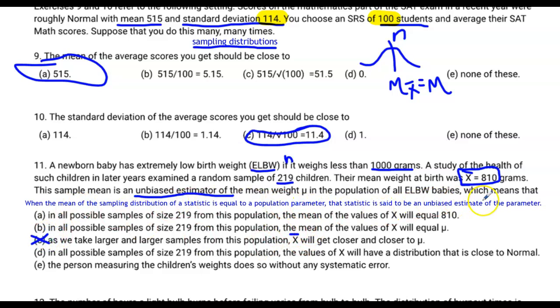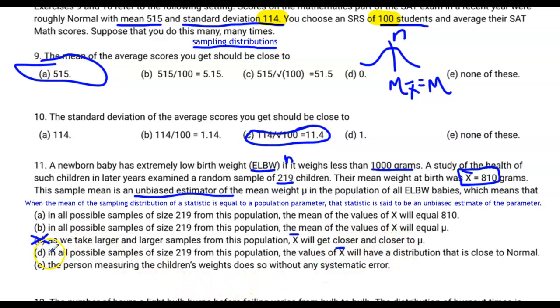Remember, an unbiased estimator is that the mean of the sampling distribution is equal to the population parameter. That's not what this is exactly saying. Also, in all possible samples of size 219 from the population, the values of X bar will have a distribution that's close to normal. That's not what this is saying either. Remember, it's close to normal if it meets certain criteria.